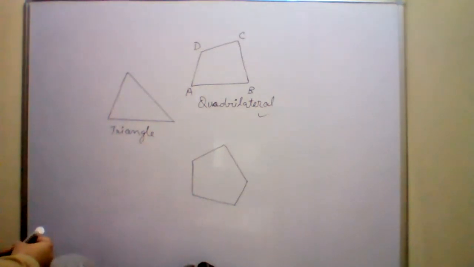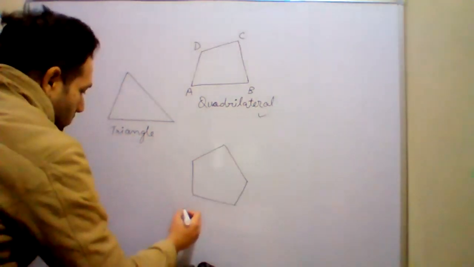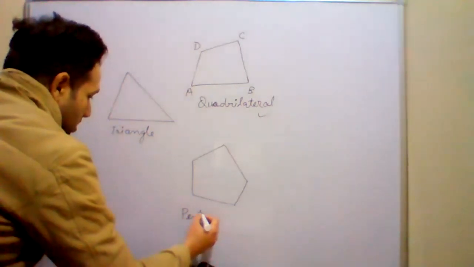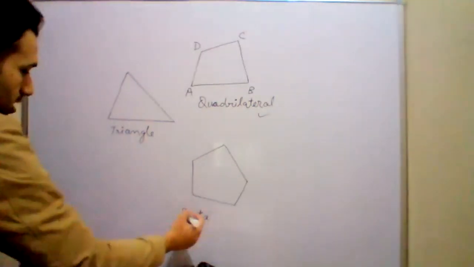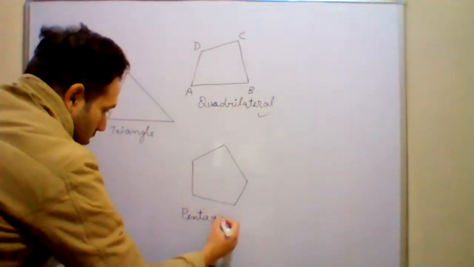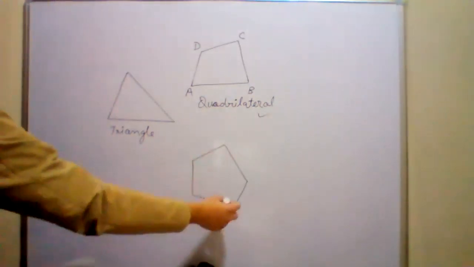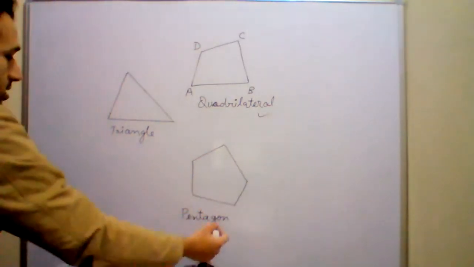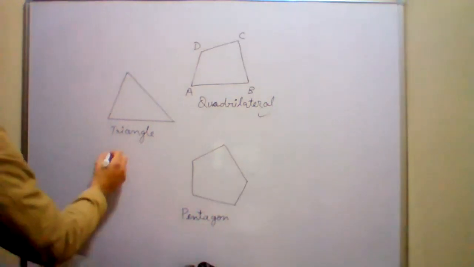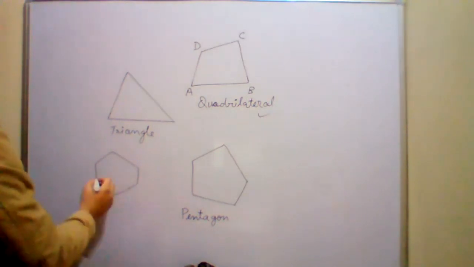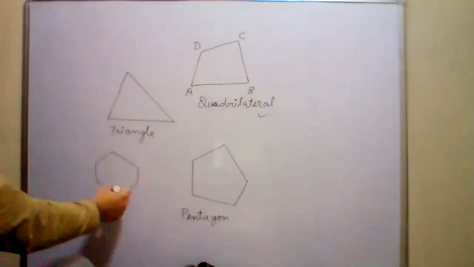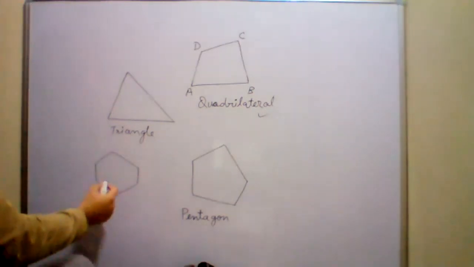a pentagon. The word penta is used for 5. Penta means 5. So what does this become? A polygon with 5 sides is known as a pentagon. Okay, if I make it 6 sides instead of 5, hexagon. So this closed figure is also a polygon.